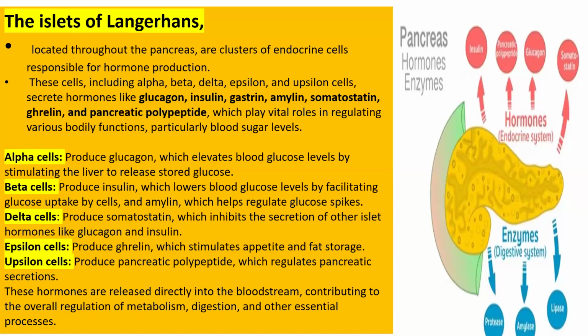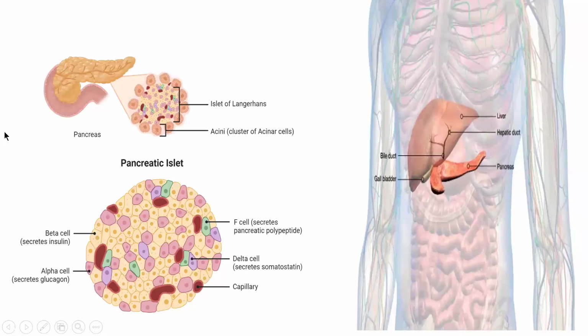So these hormones, glucagon, insulin, somatostatin, ghrelin, and pancreatic polypeptide, are released directly into the bloodstream because these are hormones from ductless, endocrine glands, contributing to the overall regulation of your body's metabolism, digestion, and other essential processes.